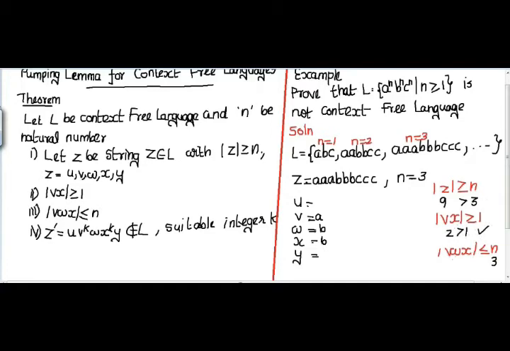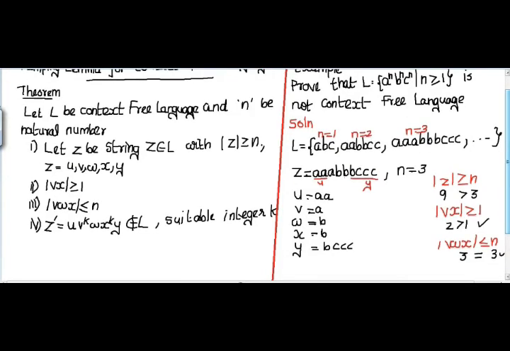Now the length of the string VWX is 3, which is equal to N, so this is also satisfied. The leftover characters I'm going to write in U as well as Y. The remaining is AA in U, and here in Y it is BCCC.